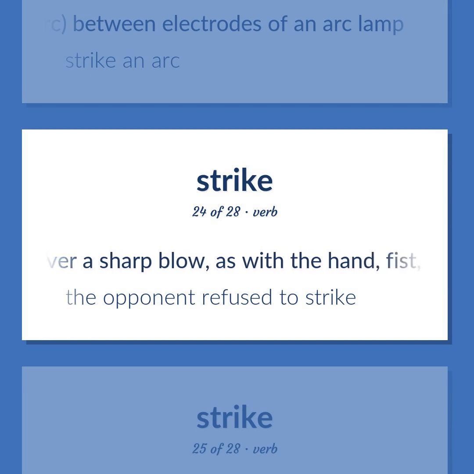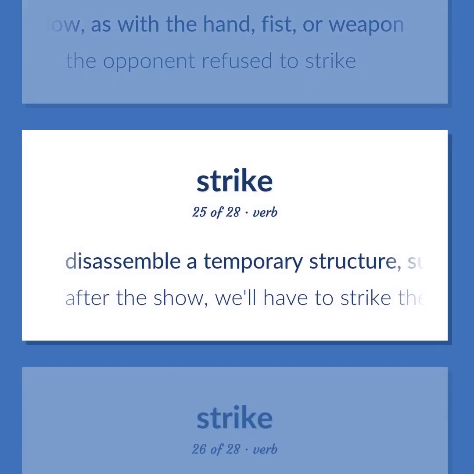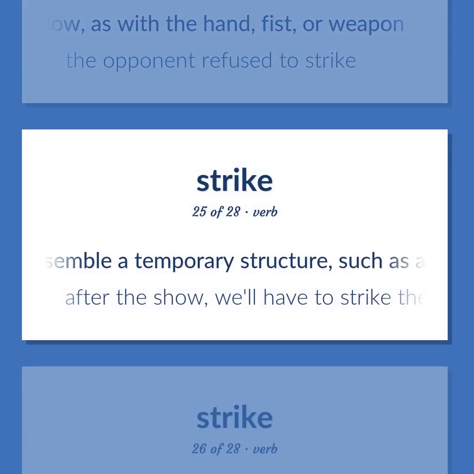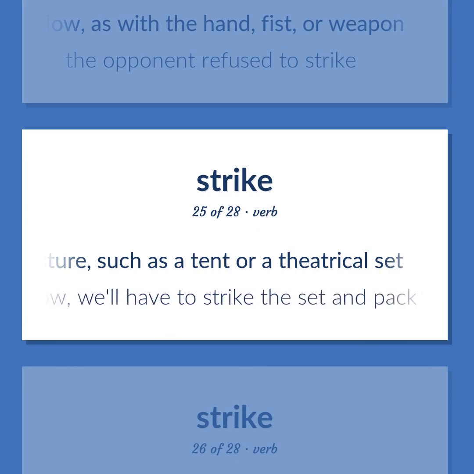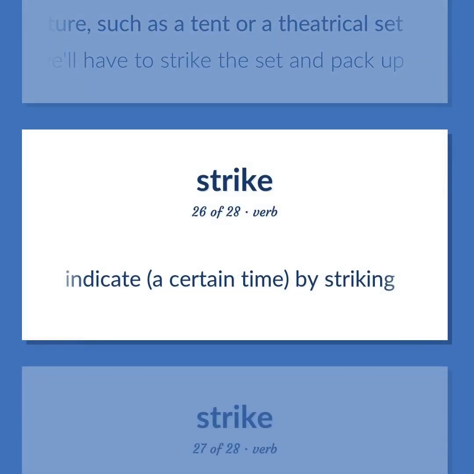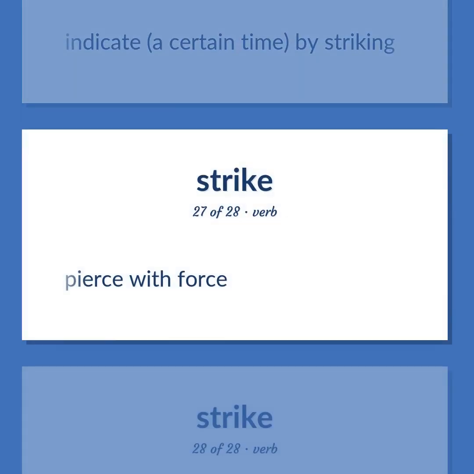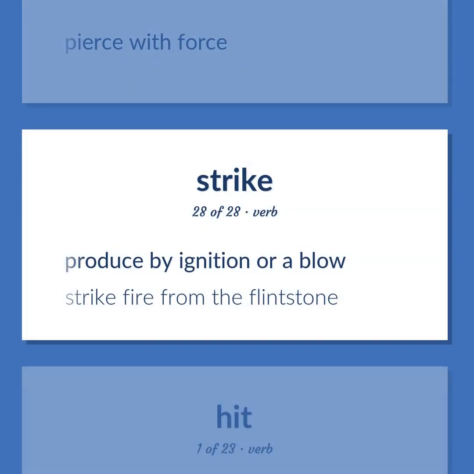Deliver a sharp blow, as with the hand, fist, or weapon. The opponent refused to strike. Disassemble a temporary structure, such as a tent or a theatrical set. After the show, we'll have to strike the set and pack up. Indicate a certain time by striking. Pierce with force. Produce by ignition or a blow. Strike fire from the flintstone.